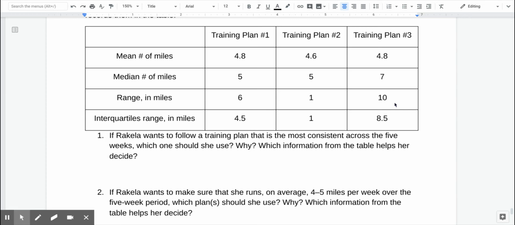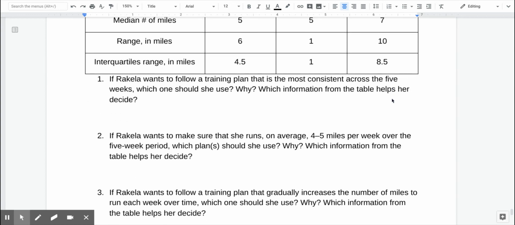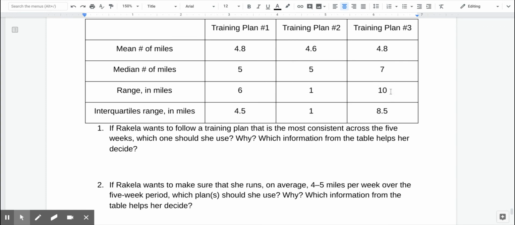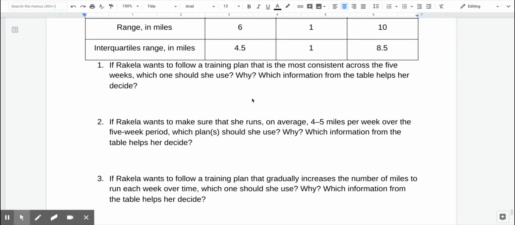Training plan 3, in order to get a range of 10, would imply that at some point during her training plan, she'd have to be running at least 10 miles. So that wouldn't be ramping up gradually, I don't think, because that would mean that one week she wouldn't be running at all. So I believe training plan 1, because it gives a mean and a median that are about the same, and a range and an interquartile range that indicate there's some variability in how much she's running, would probably be the best if Raquel wants to ramp up slowly.